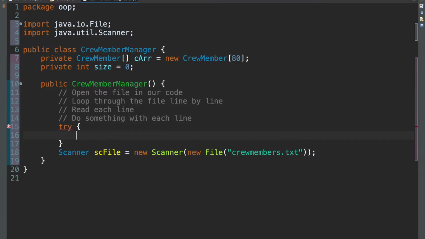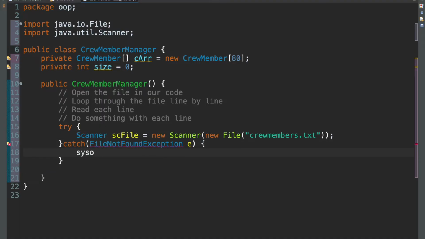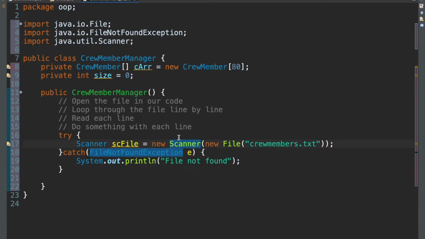We're going to try to do whatever we're doing here. And if there's an error, we're going to catch that error. In our case, it's the file not found exception. Call it E. And then in here, we're going to print out that error. Or just print out a statement saying the error has been handled, right? File not found in our case. Just import that as well.